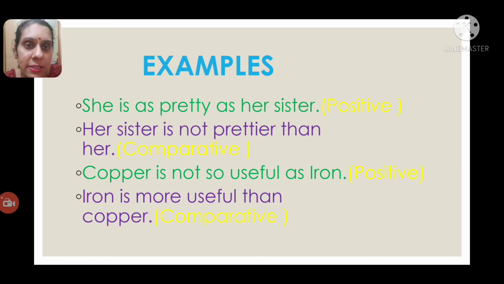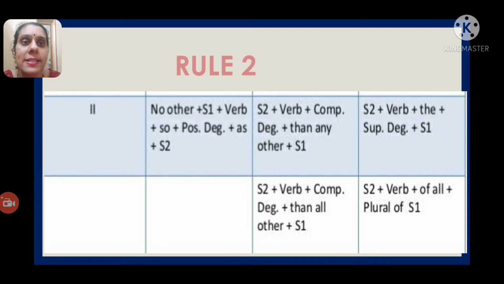If you take the next example, copper is not so useful as iron. So here the positive degree is a negative sentence. So your comparative degree should be what here? A positive sentence. Like here, copper is the first subject, is the verb, not so useful as. Iron is the second subject. So your second subject should come first in the comparative degree. Iron is more useful than copper. Okay. So the comparative degree should be a positive sentence. Next, let us see the second rule.